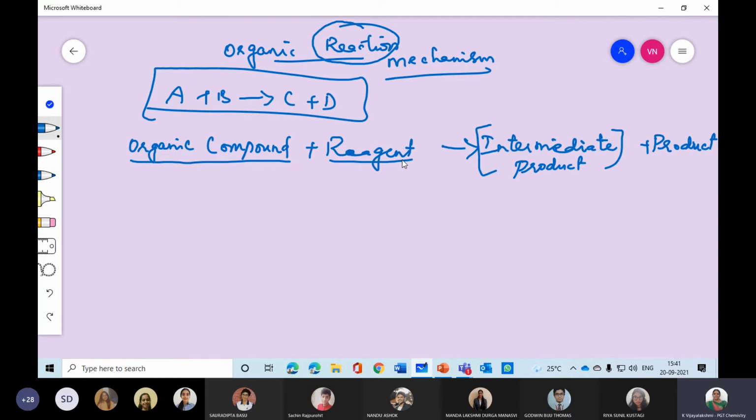Why do we add the reagent? The organic compound is very slow. Very slow means it will not react, it will be quiet enough. Even if it falls on a hand, nothing will happen. Suppose some medicine or syrup falls on your hand, what will happen? Do you feel any itching or any burning sensation? Any other kind of problem when any medicine falls on your hand?